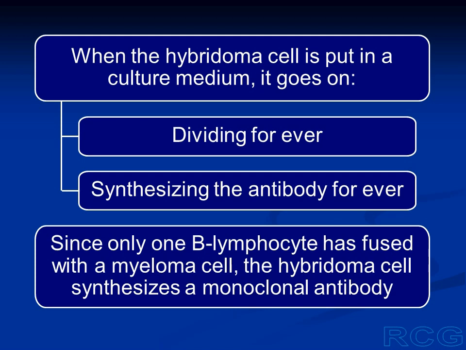And since only one B lymphocyte has fused with one myeloma cell, the hybridoma cell will synthesize a monoclonal antibody. So all the antibodies will be identical. They will recognize only one particular epitope of one antigen.